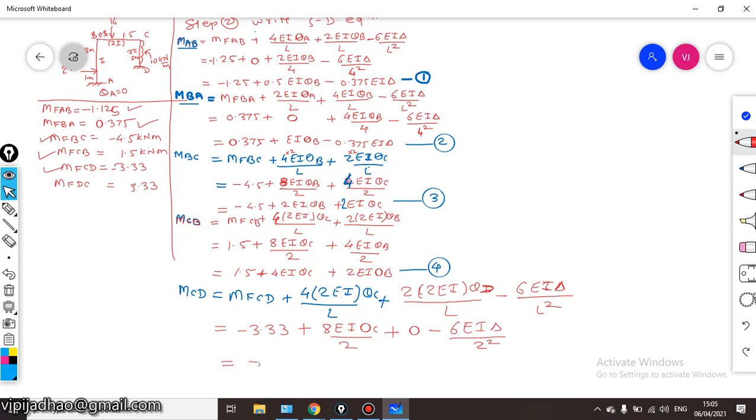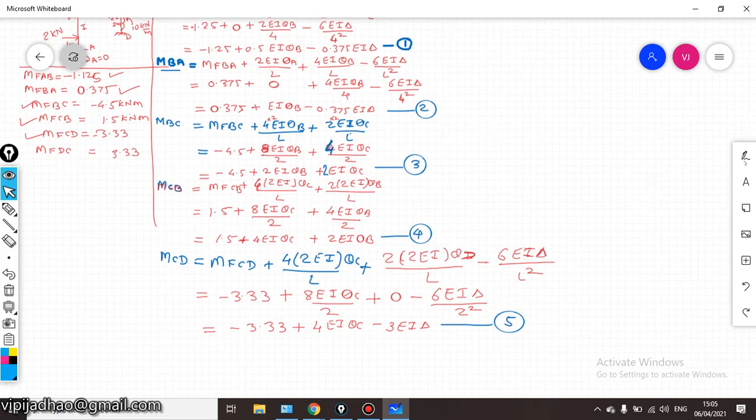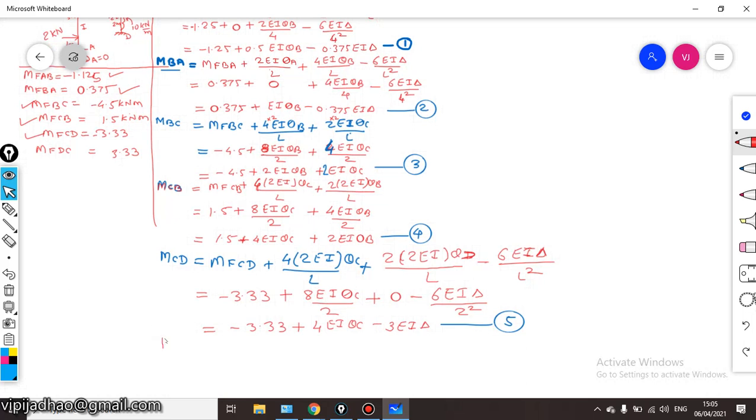So this will be equal to minus 3.33 plus 4 EI theta C minus 3 EI delta divided by 2. This is your equation number 5.